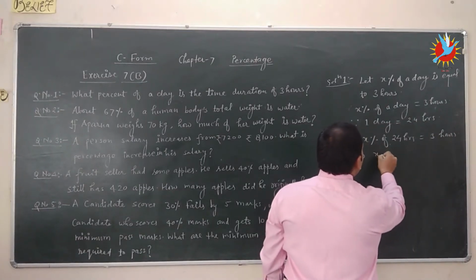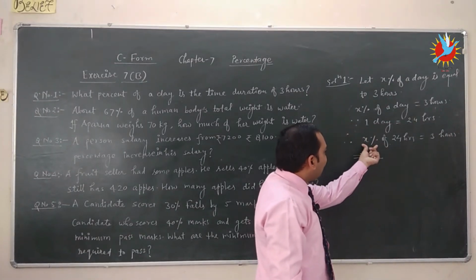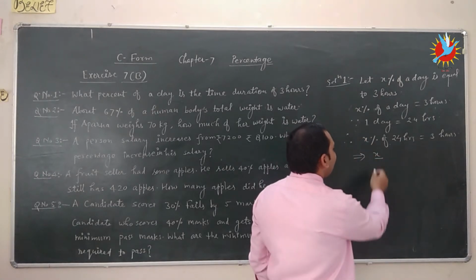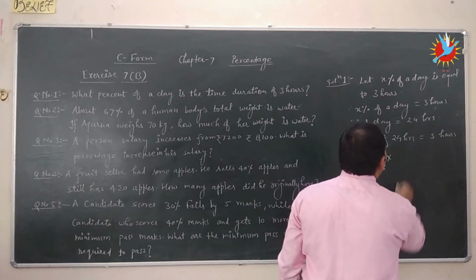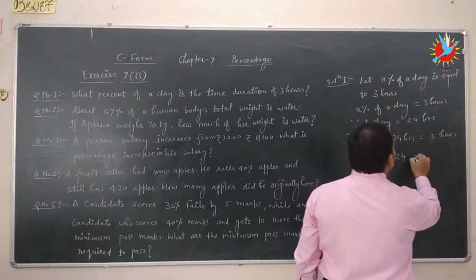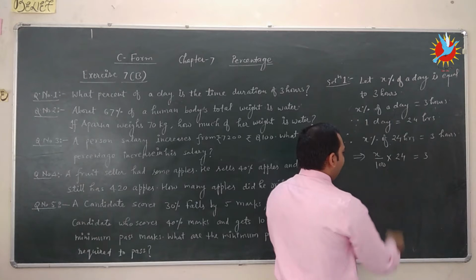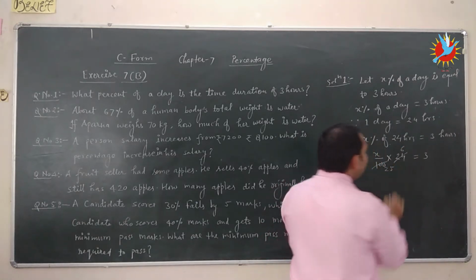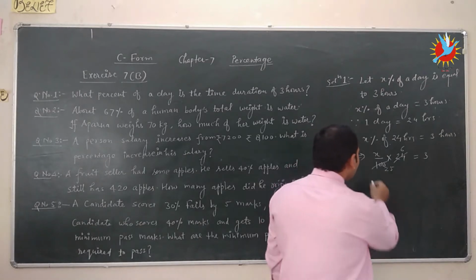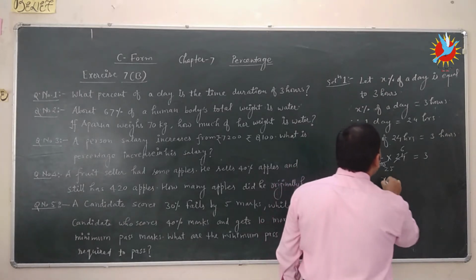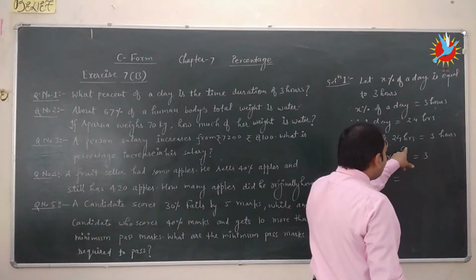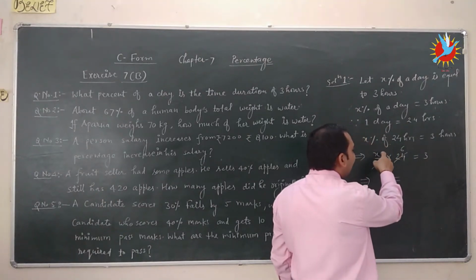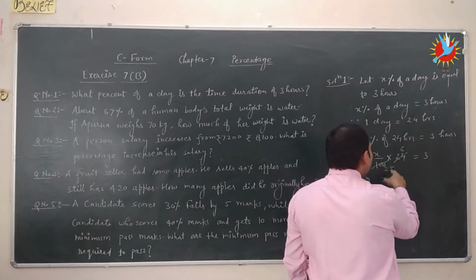which implies that x%, we convert the percentage into fraction form, x upon 100 of, meaning multiplied by 24, is equal to 3. 4 6s are 24 and 4 25s are 100, so we can write x multiplied by 6 and divided by 25 is equal to 3.